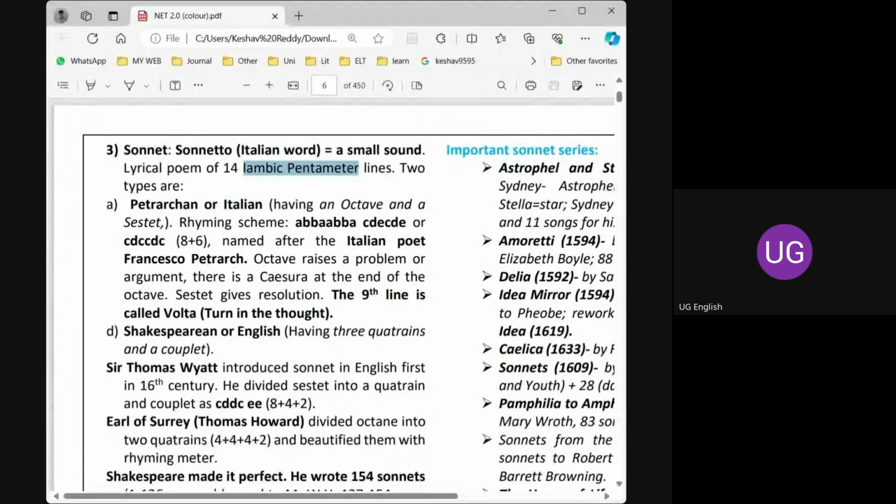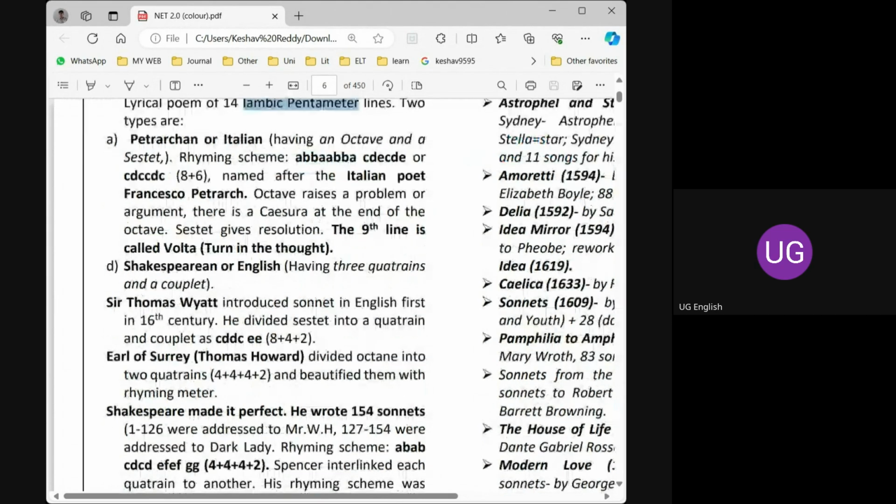So are you following me? Yes. If you have any doubt, please use the chat box. Instead of unmuting yourself, please use the chat box. I request you all to please use the chat box so that I can answer quickly and immediately.